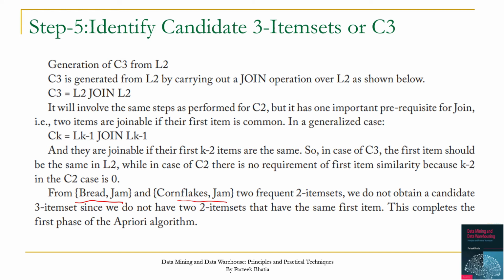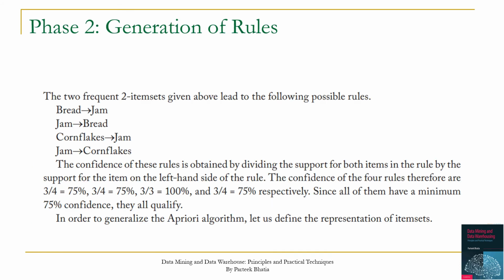Here you can see that we have 2 item pairs. One is bread jam and second is cornflakes jam. Let's create their rules. You know that there are 4 possibilities in this case. For bread jam, there are 2 possibilities: one is bread to jam and second is jam to bread. In the same way, for cornflakes jam, there are again 2 possibilities: one is cornflakes to jam and another is jam to cornflakes. So let us calculate their value of confidence.